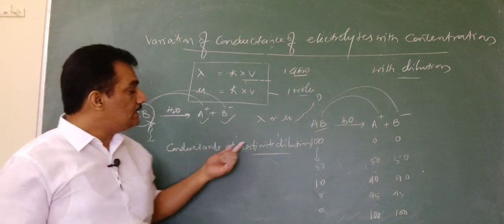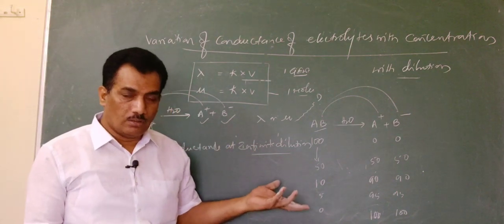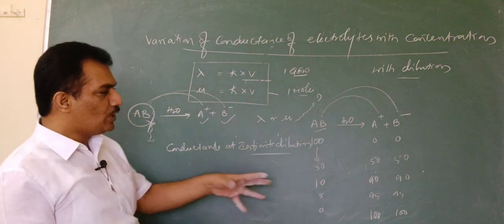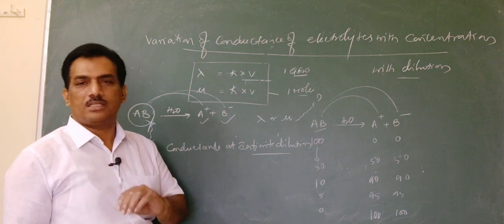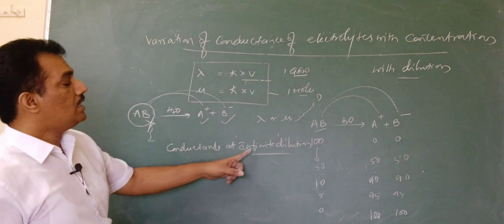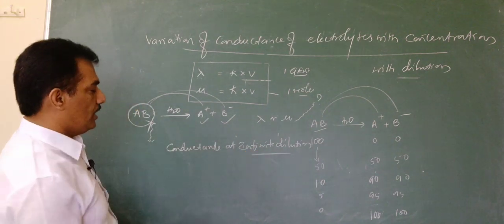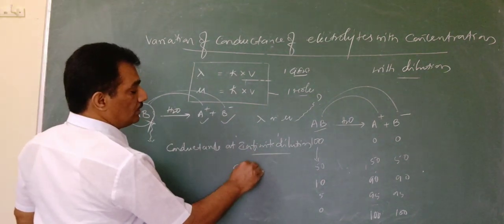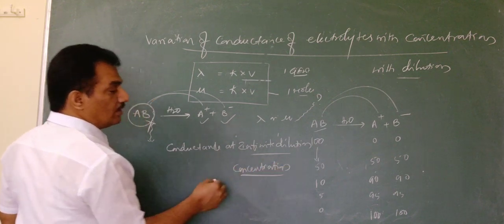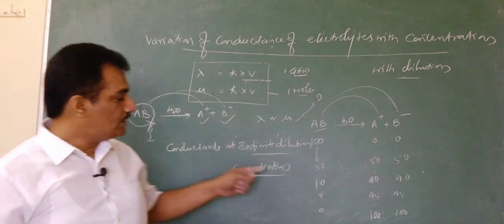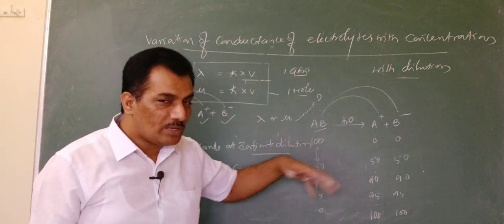So the conductance at infinite dilution, how to represent this? Here we have two different representations, that is, symbols. For infinite dilution, can you guess what the concentration will be? Don't get confused, here we have to observe two types of concentrations.